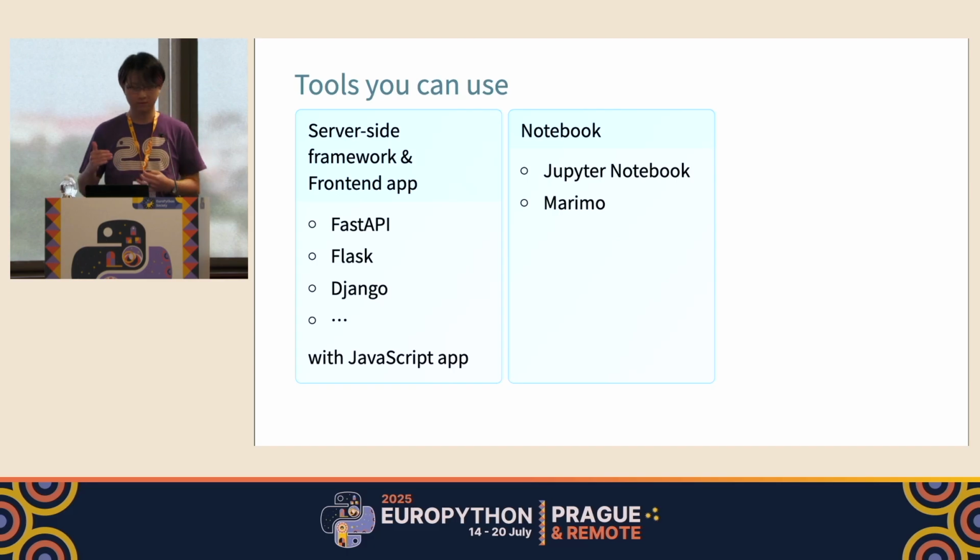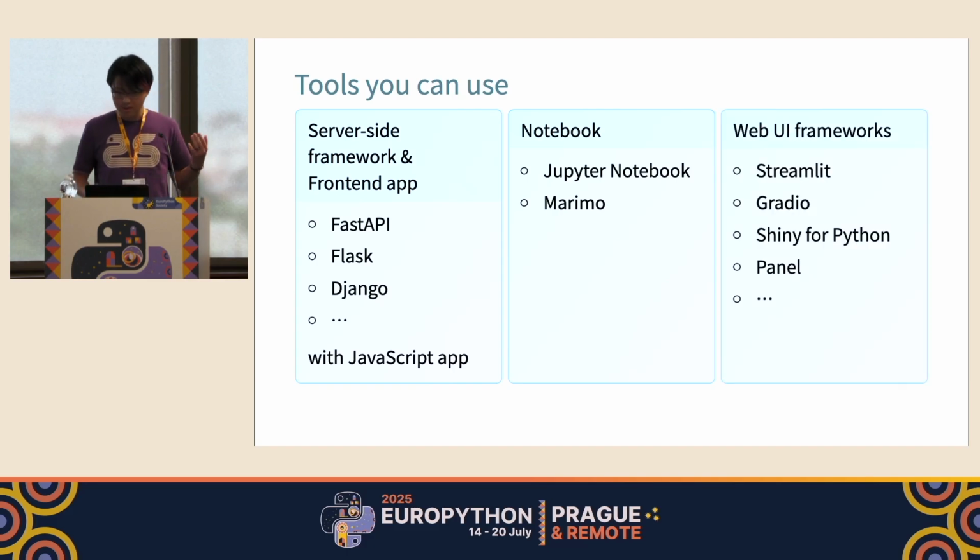Jupyter Notebook is a famous one, and recently Marimo has emerged. Anyway, in this talk, let me choose another option, that is pure Python web UI frameworks, which includes frameworks such as Streamlit, Gradio, or things like that.